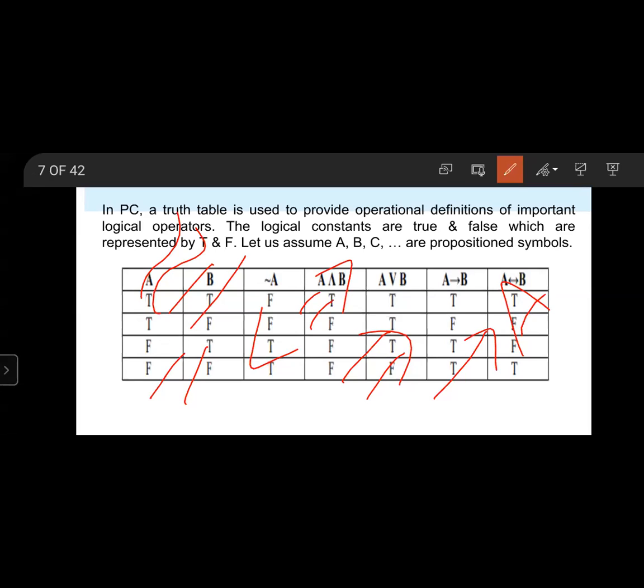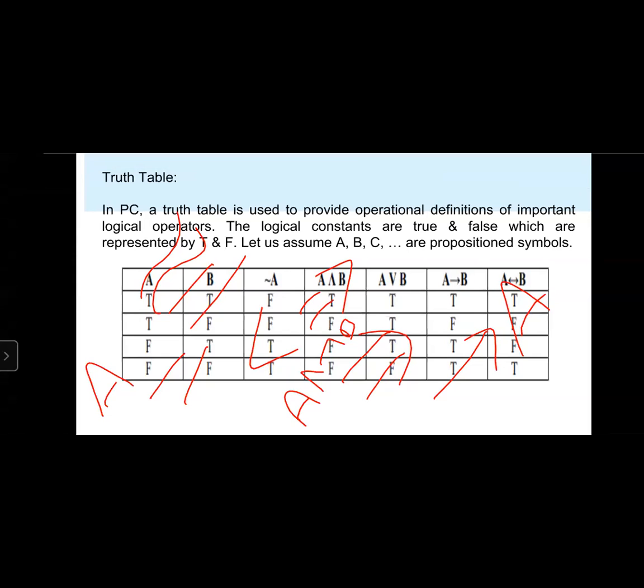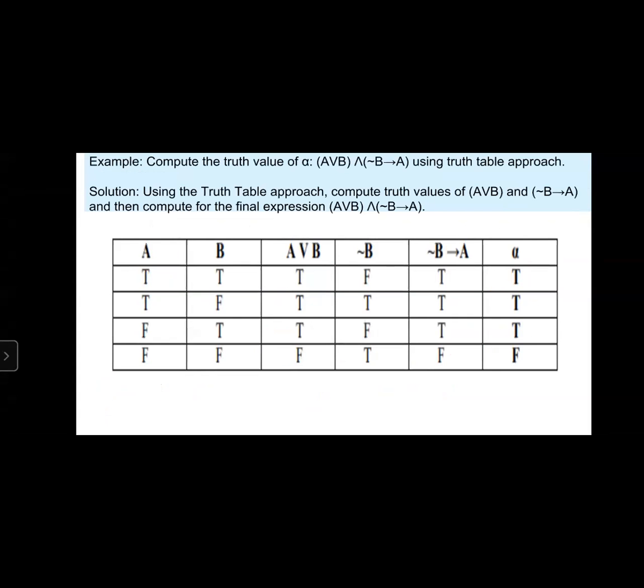This leads to A being equivalent to B if and only if the sentence A and not B is unsatisfiable. This is an example, and this is another example: A or B and not B implies A.